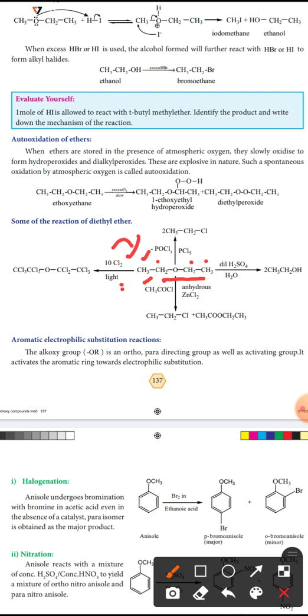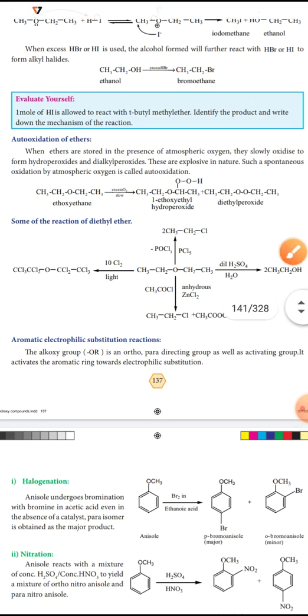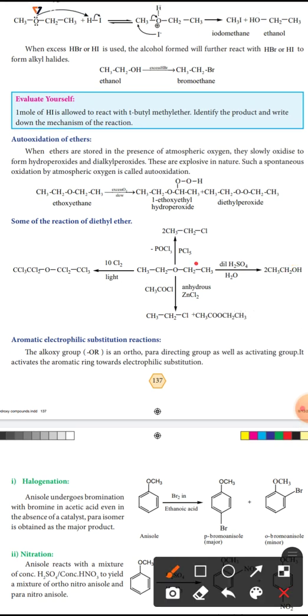The next, fifth reaction: diethyl ether reacts with anhydrous zinc chloride in the presence of acetyl chloride. So we will get ethyl chloride, or chloroethane, and ethyl acetate.